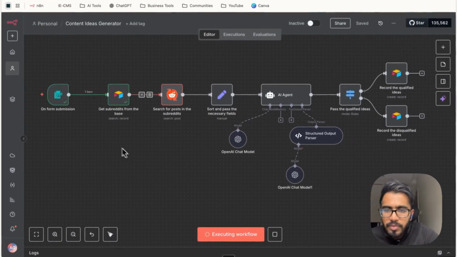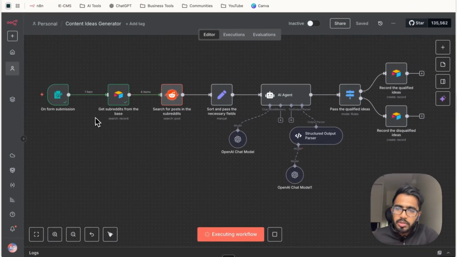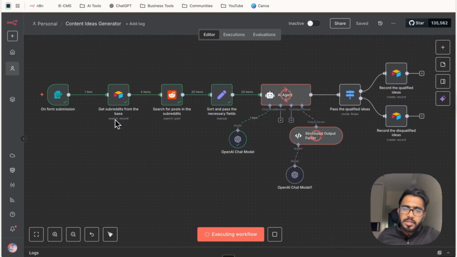In the first step, this Airtable node will get all the subreddits from the database that I have recorded. Then this Reddit node will search for all the posts in those subreddits. This set node will sort and pass all the necessary fields required by this AI agent to analyze and create content ideas.